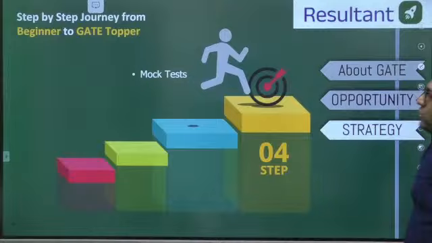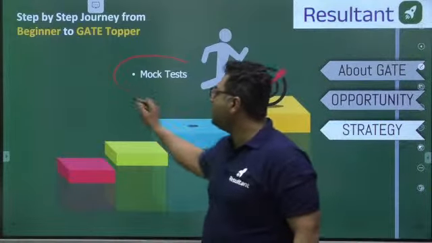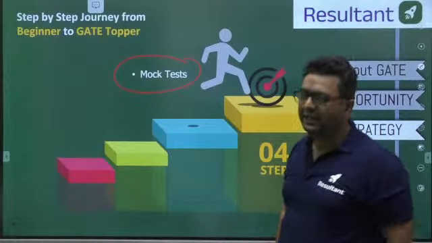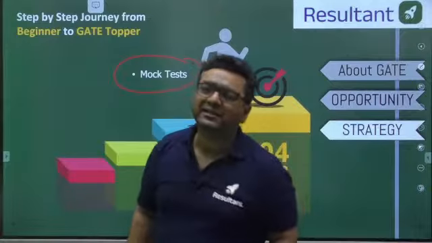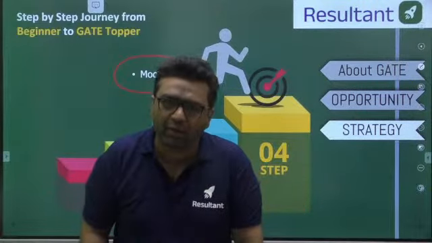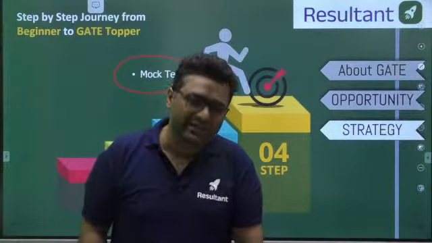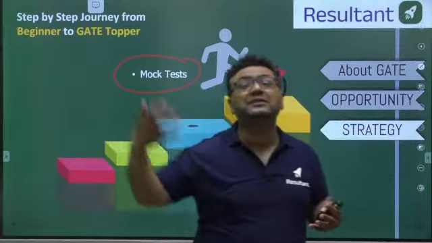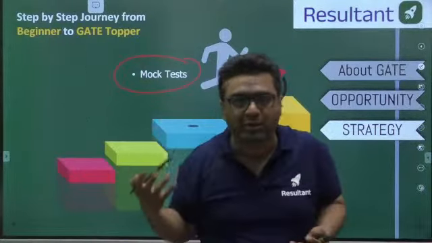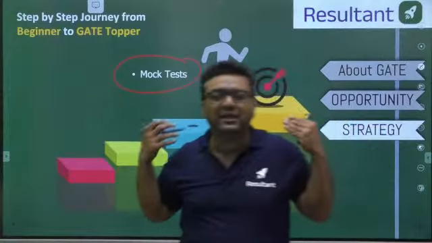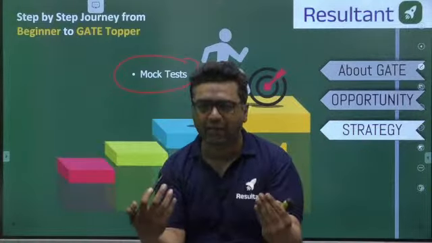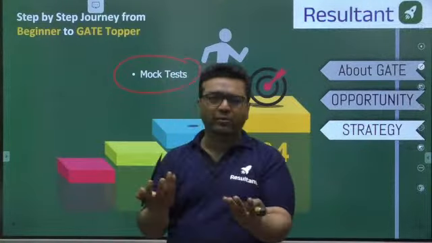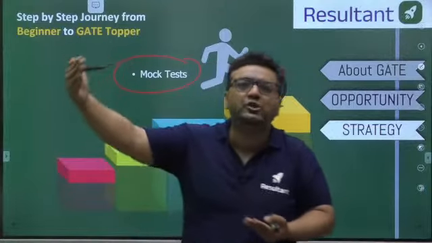Then guys, the fourth step is mock test. Now my dear, when your syllabus is almost ready, 60 to 70% syllabus is over, like from October, November, you must appear for the full length test. Because even your target is to reach 80 marks in February month, not in the October month. So even with 70% syllabus, if you appear for the exam, let us say you get 50 marks, there is no problem, no? You have the remaining 4 months to reach 80 marks.